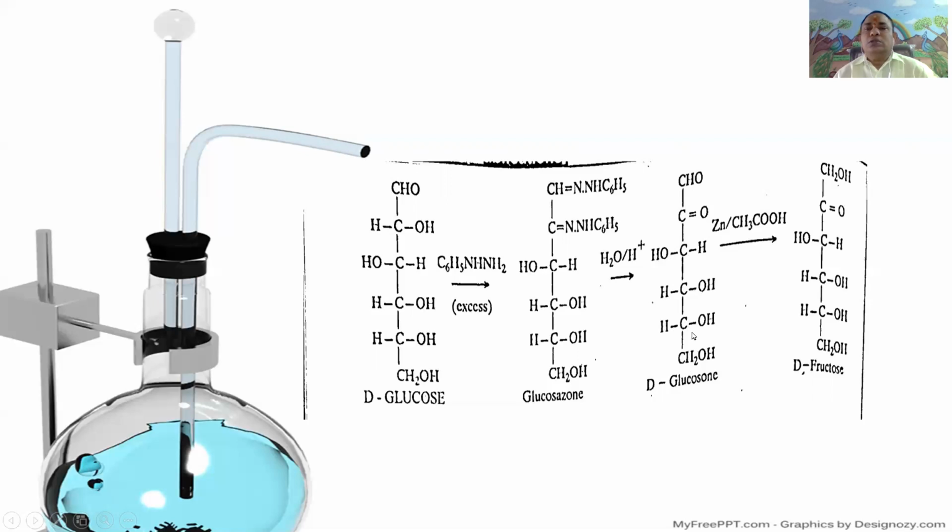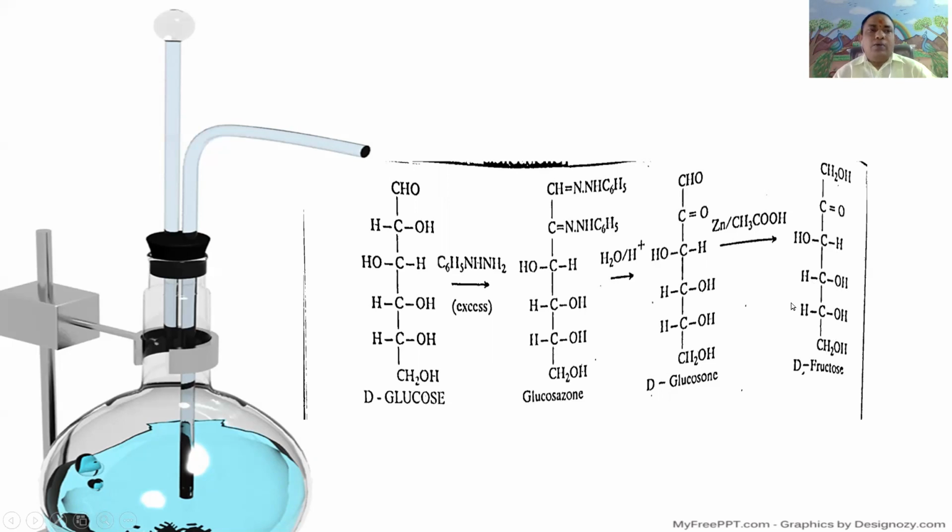This osone undergoes partial reduction with zinc in acetic acid. Here among the aldehydes and ketones, aldehydes are more reactive than ketones. Therefore, the aldehyde undergoes reduction to give a primary alcohol, that is CH2OH, C=O, CHOH, CHOH, CHOH, CH2OH. It is called D-fructose.